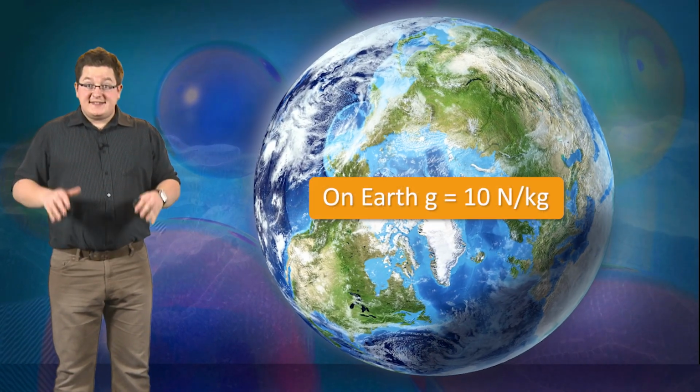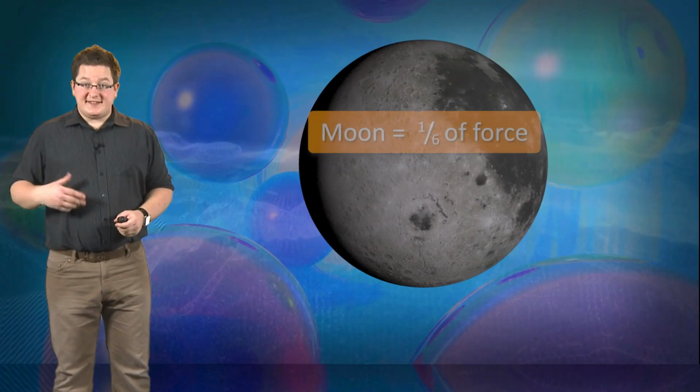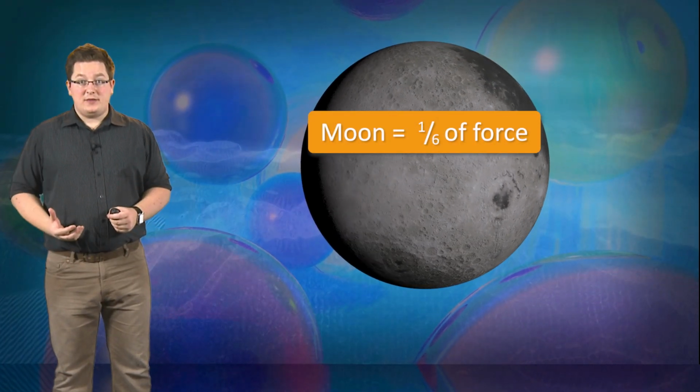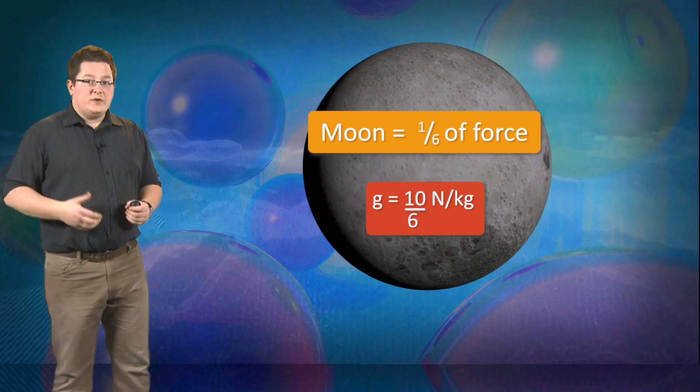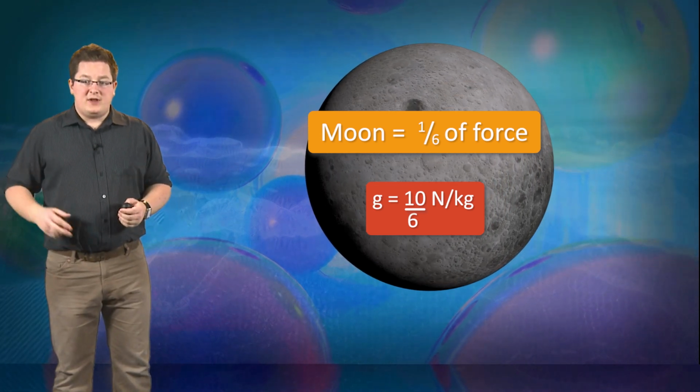In different places in the universe, the force of gravity is different. On Earth, it's 10 newtons per kilogram, but because the moon is about a sixth the mass of the Earth, it pulls things with a sixth of the force. You might have seen videos of astronauts on the moon and they're bounding around because their weight is a lot less. But be careful, their mass doesn't change.